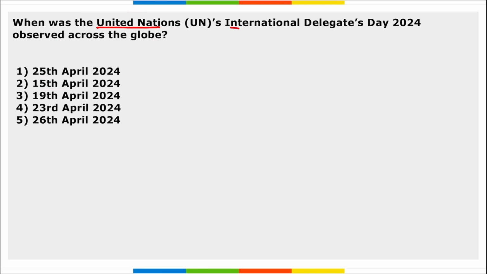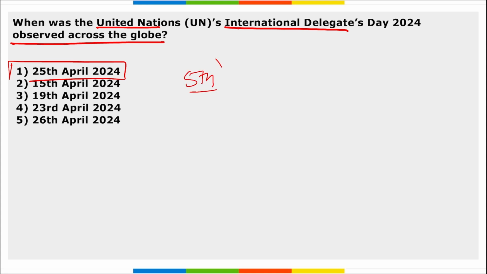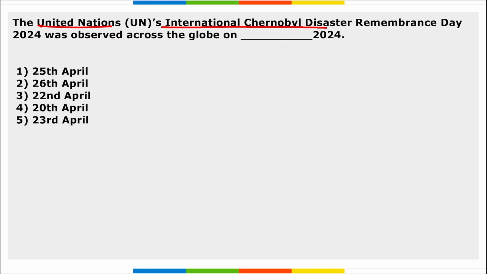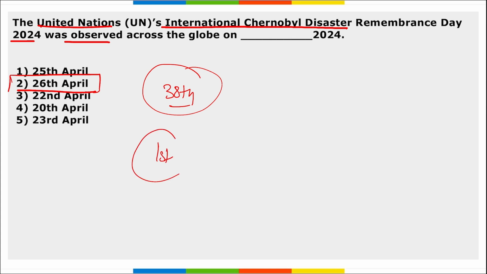Next, when was the UN International Delegates Day observed across the globe? So UN International Delegates Day is observed across the globe on 25th of April. And this marks the 5th edition of the International Delegates Day. Next, UN International Chernobyl Disaster Remembrance Day is observed across the globe on 26th of April. Right? And this marks the 38th anniversary of the Chernobyl nuclear disaster, which took place on 26th of April 1986. And the first ever International Chernobyl Disaster Remembrance Day was observed in the year 2017.